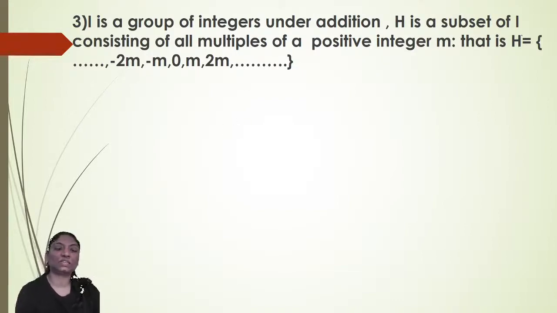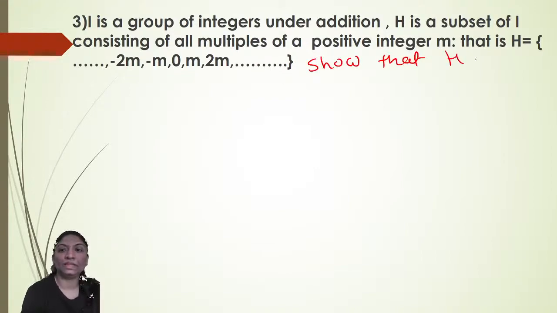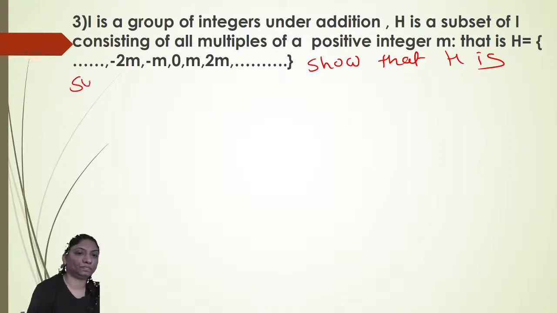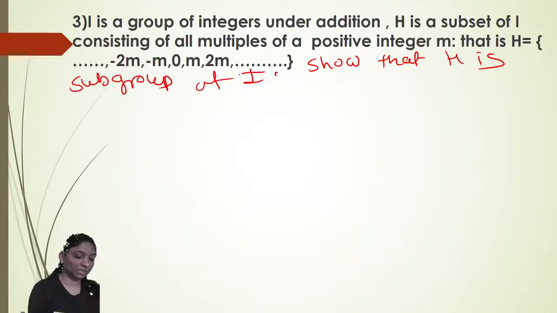That is, H is equal to {..., -2m, -m, 0, m, 2m, ...}. It means it is a multiple of 2, a multiple of m. Show that H is a subgroup of I.